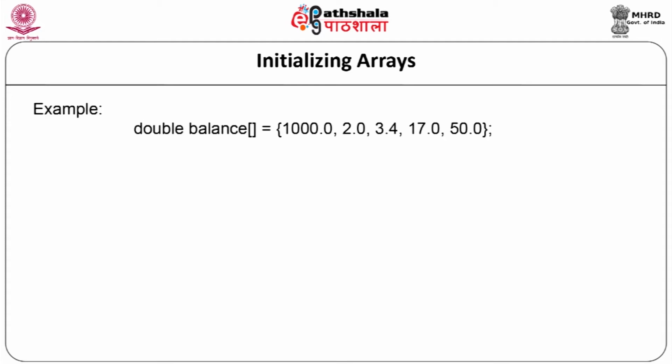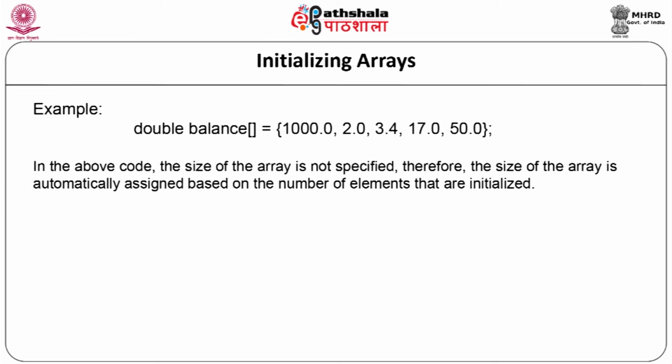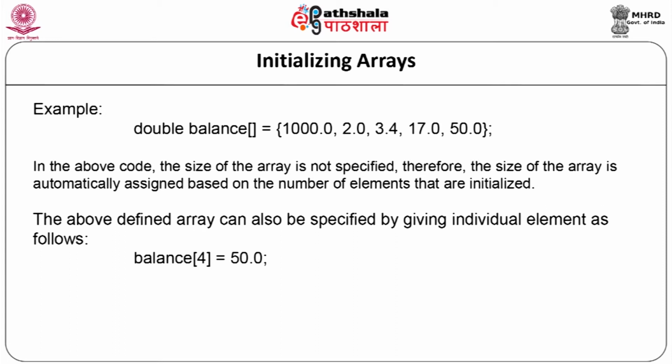double balance[] = {1000.0, 2.0, 3.4, 17.0, 50.0}; In curly braces the same values are repeated. In this particular code, the size of the array is not specified. Therefore, the size of the array is automatically assigned based on the number of elements that are initialized. The above defined array can be specified by giving the individual elements as follows. We can say that balance[4] = 50.0. So, only one value will be initialized in this particular case.